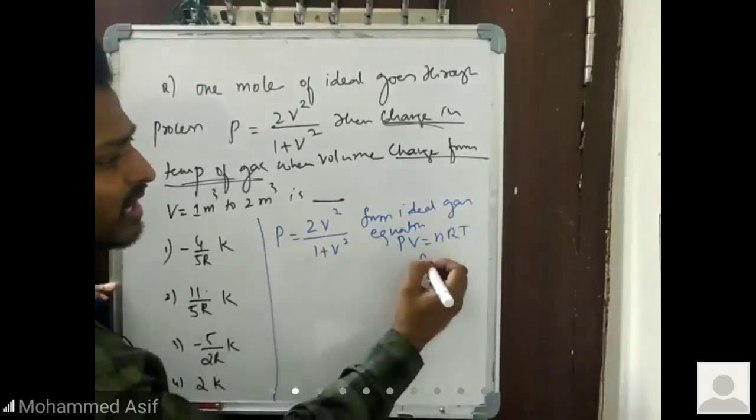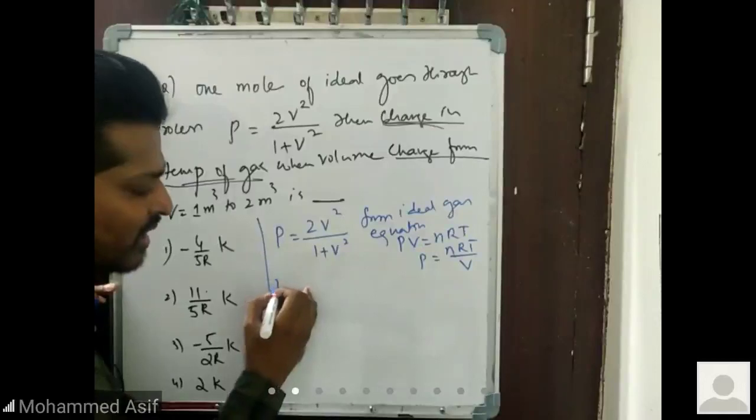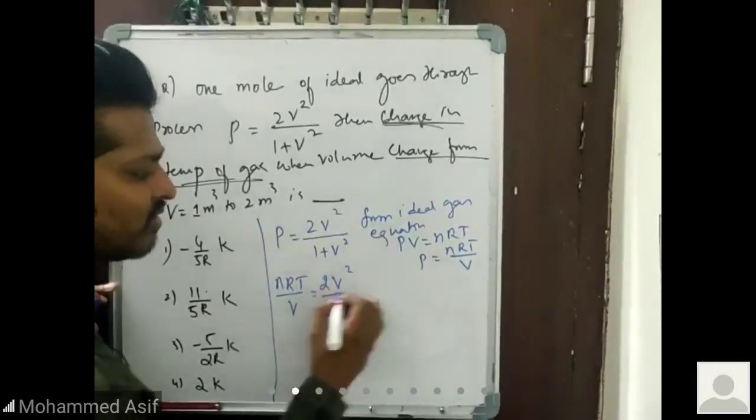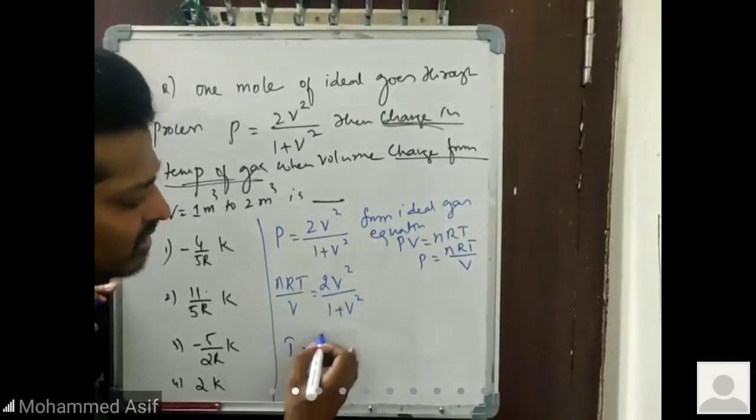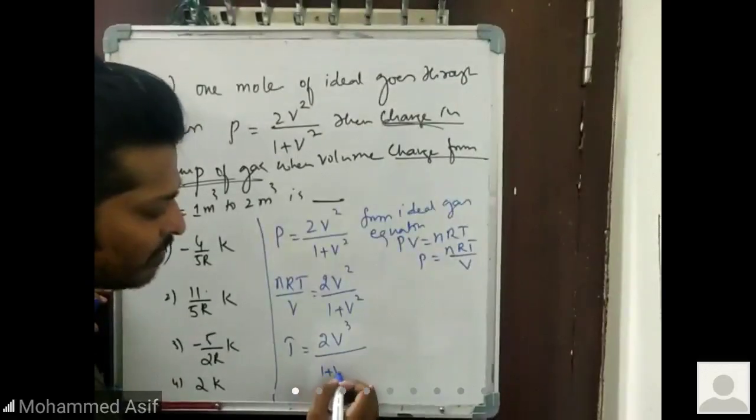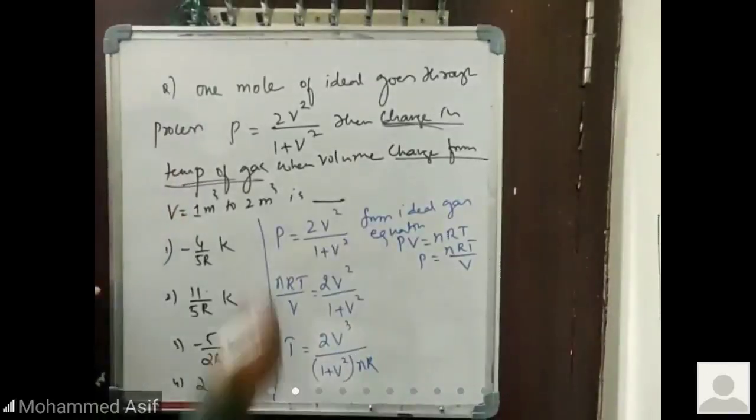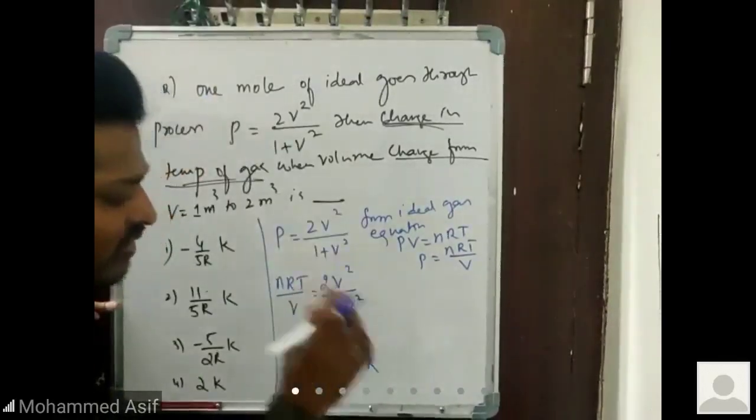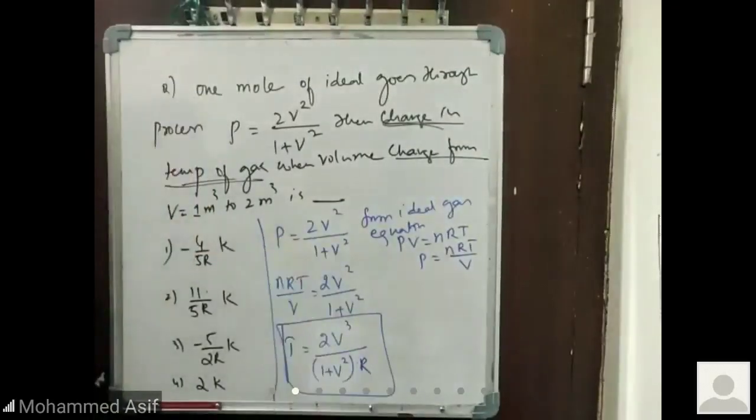I can write the P value as nRT by V. So in place of P, I can write nR into T by V is equal to 2 into V square by 1 plus V square. So T will be equal to 2V, this V goes here, V cube by 1 plus V square into n into R. N value we take as 1. So this is the formula for temperature: T is equal to 2V cube by 1 plus V square times R.